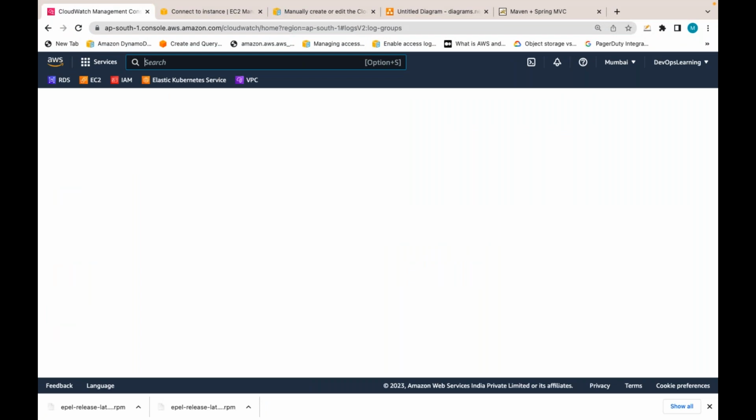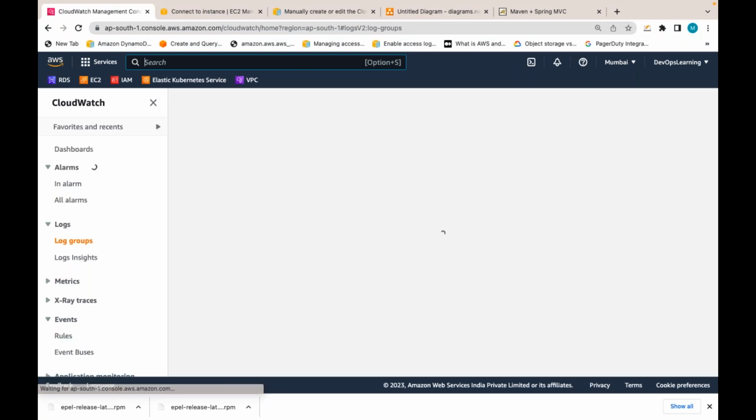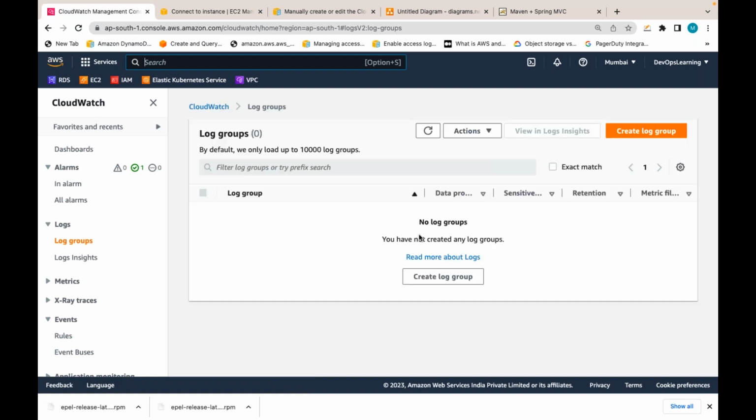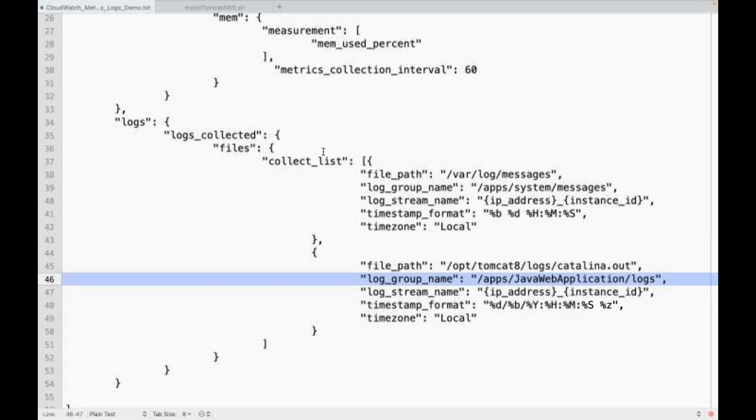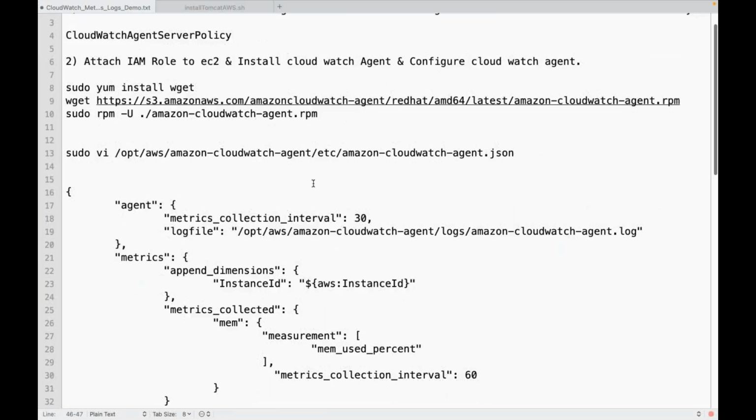It will take some time, 1 or 2 minutes. And I configured it to see if there are any issues with the CloudWatch agent itself.